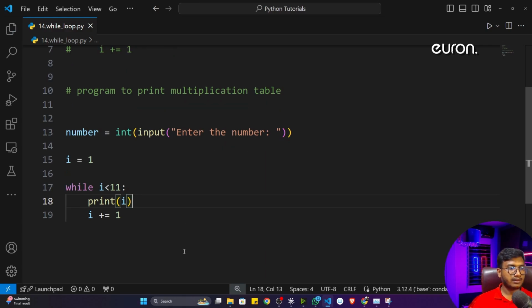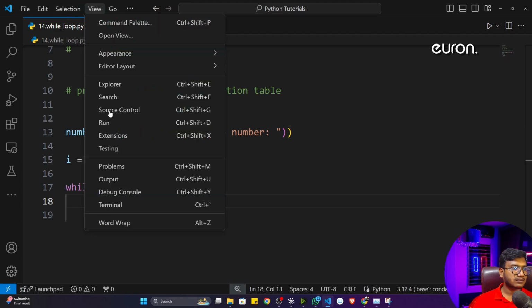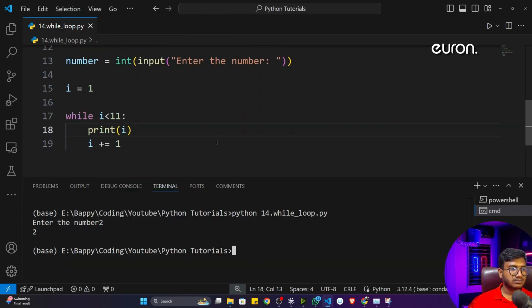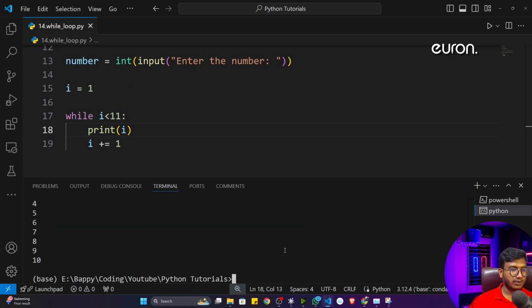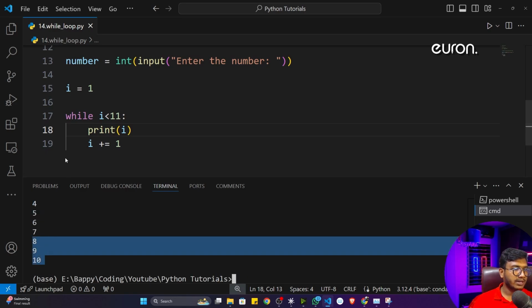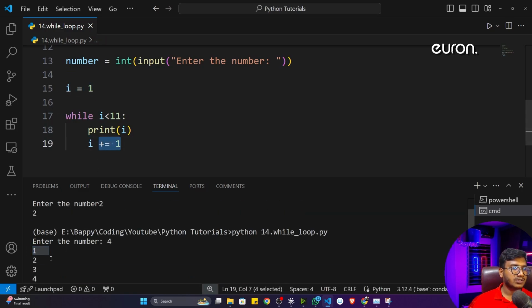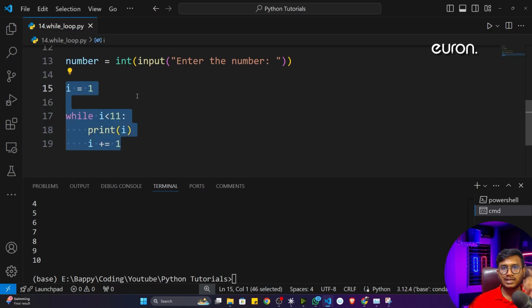Now see what will happen if I execute this program. If I give a number, let's say 4, you can see it is printing 1 to 10, because I've given the condition, if i is less than 11, then it will print i. Every time this i would be updated. Initially it was 1, so it printed 1, then it will update as 2, then 3, and so on. You can also copy and visualize this in Python Tutor. You will get to know how it's working.